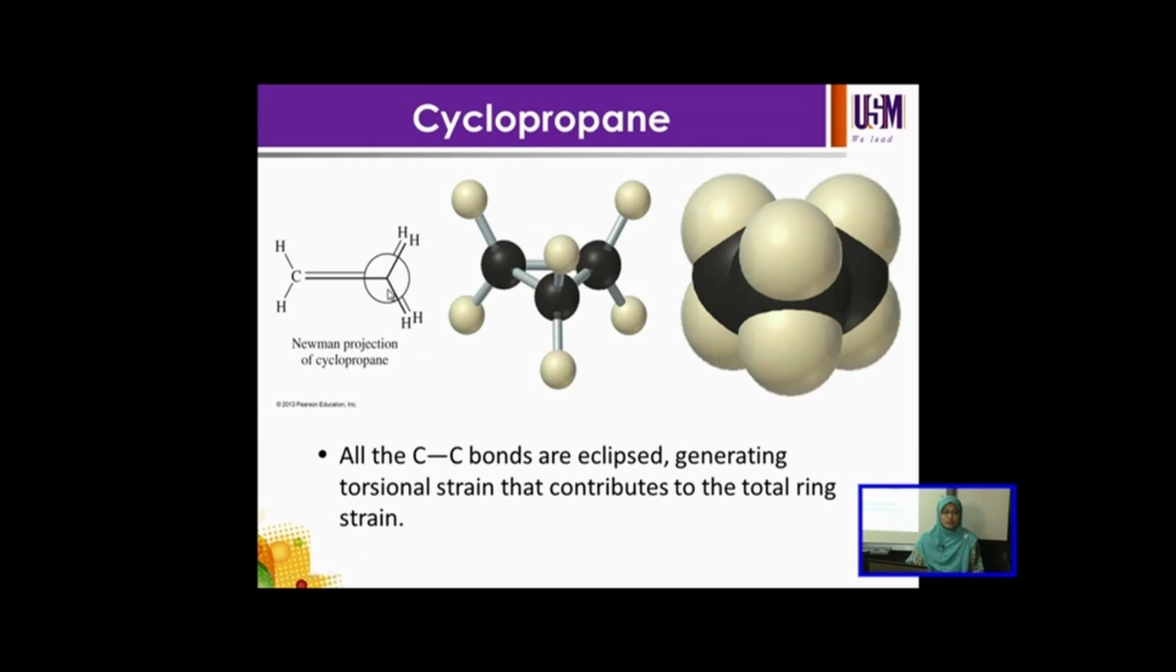You can see here that in cyclopropane all the C-C bonds are eclipsed, or parallel, generating torsional strain that contributes to the total ring strain. This is why cyclopropane is highly reactive, because the angle strain and the torsional strain contribute to the total ring strain.